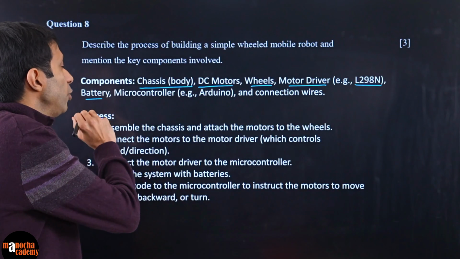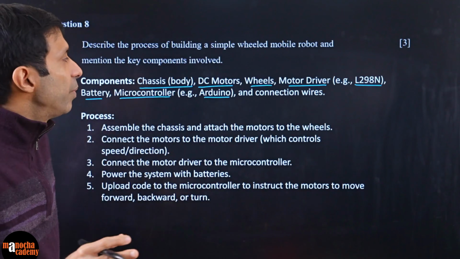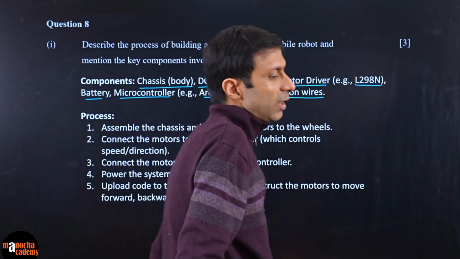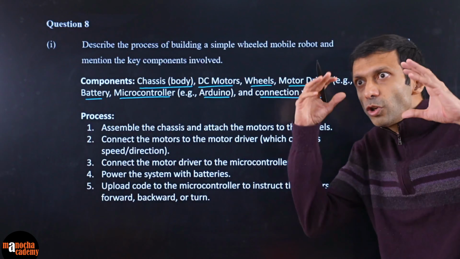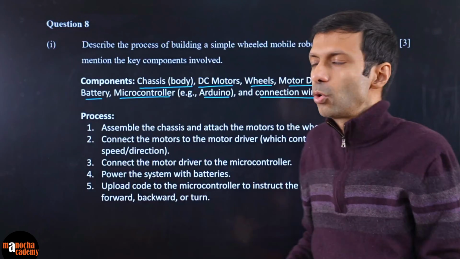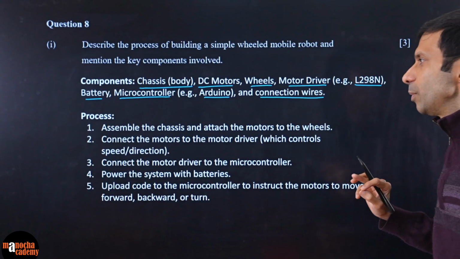Of course, you'll need a battery to power it. Then the microcontroller like Arduino, which basically acts like your brain, which is controlling the thing. And obviously you will connect all these things with connection wires. So you should imagine you're doing the project, like you need the wheels, the motor, the controller, and then you mention these technical details as much as possible.